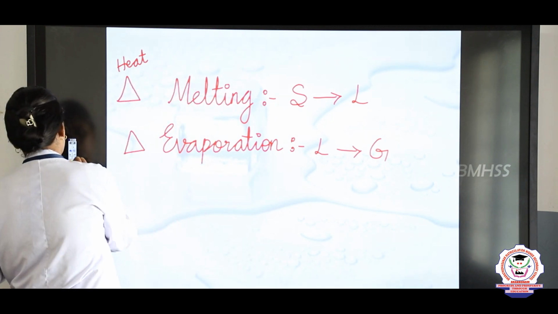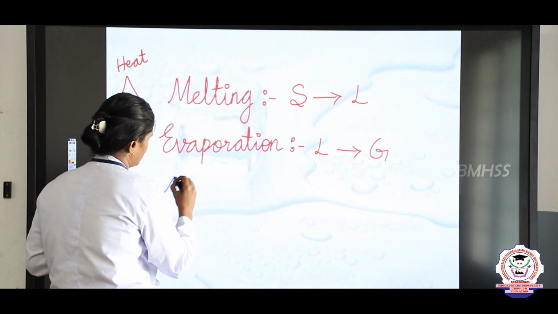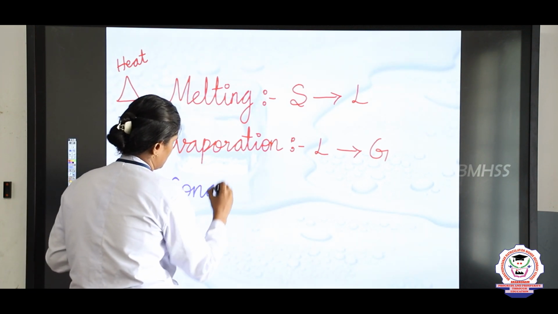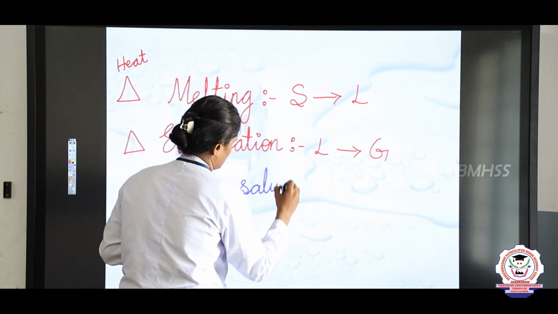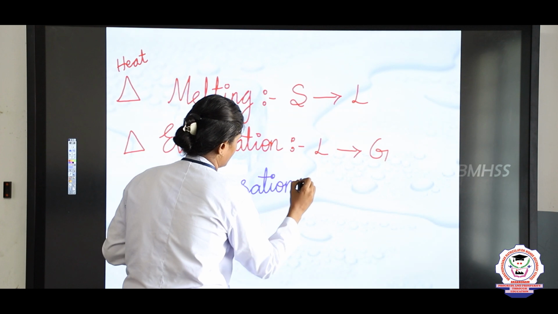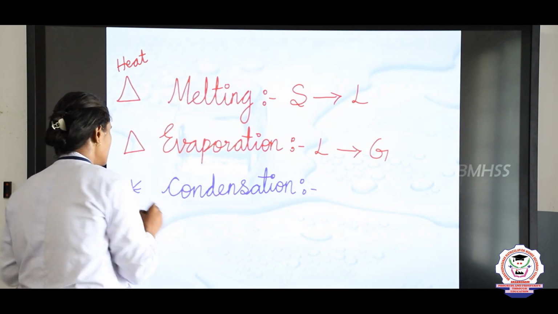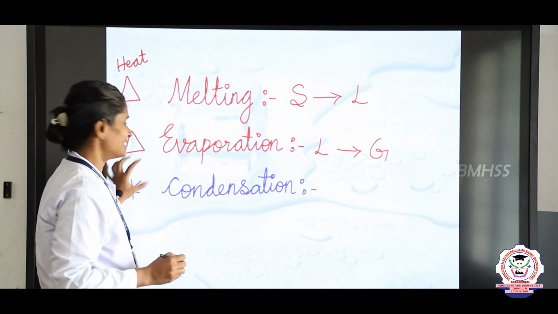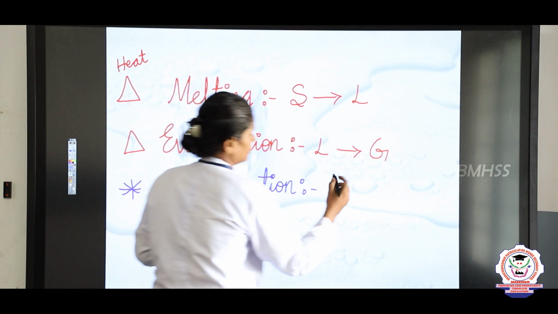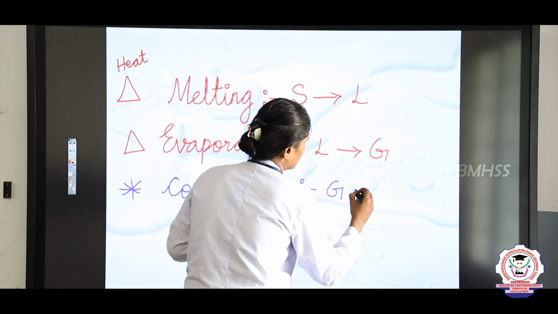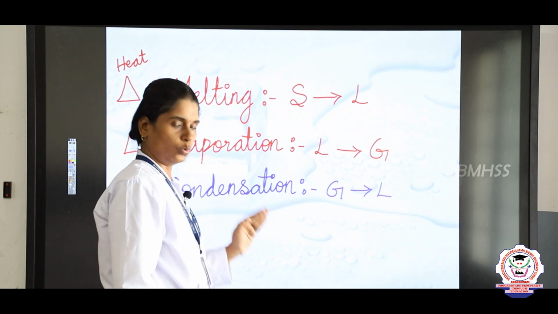Okay. Now let us see what is condensation. Condensation is the process that occurs when you cool. So this means cool. Here in this process the gas changes into liquid on cooling.